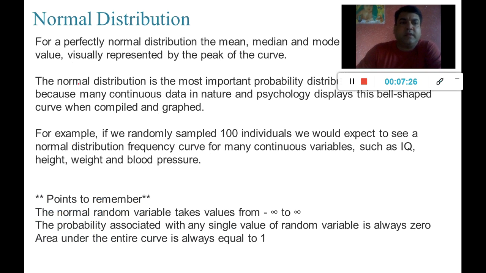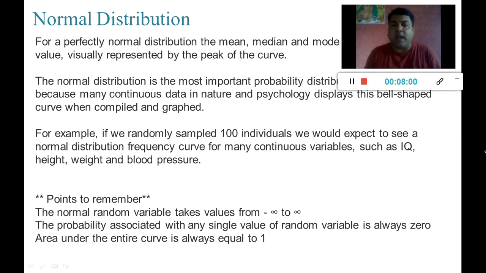And a few points to remember when we were learning the normal distribution: a normal random variable takes values from minus infinity to plus infinity. Why? Because we are talking about a continuous distribution, and any two continuous numbers may have infinite numbers in between. The second point, the probability associated with any single value of a random variable is always 0. So we cannot have a probability for a single value because that value doesn't exist.